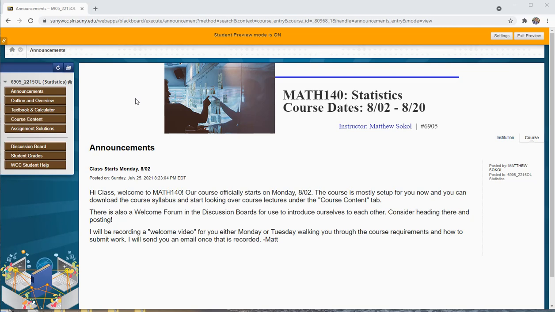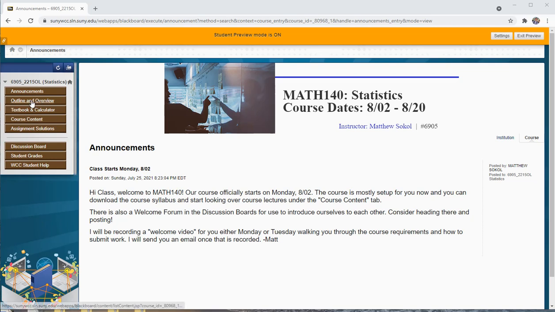Okay, so the first thing you're going to do when you log into the course, you're going to see all these tabs over here. The first tab is the announcements tab. You're going to get an announcement from me probably every other day, letting you know where we are in the course and what you should be working on. This course lasts 18 days, so it is going to be very, very intense. You need to be working pretty much Monday through Friday on this course. You need to be putting in the time to be able to finish it. But anyway, I'll have announcements there that let you know what you should be working on. I'm also going to send the announcements to your email, so you should be able to get them there.